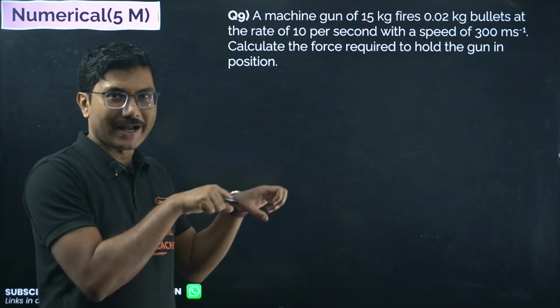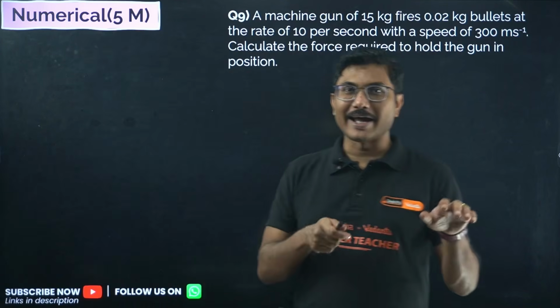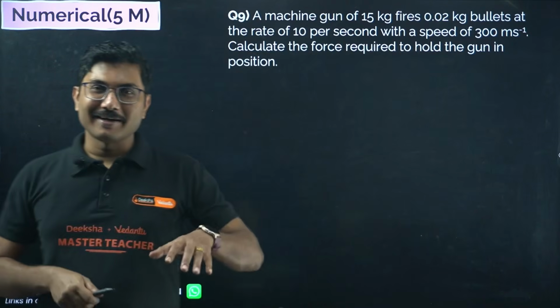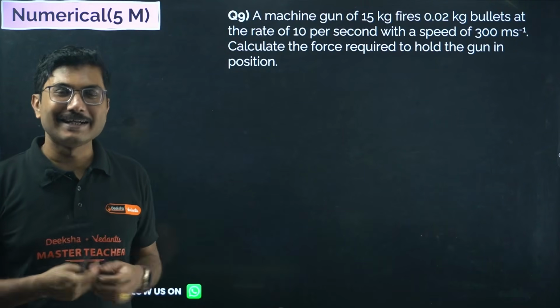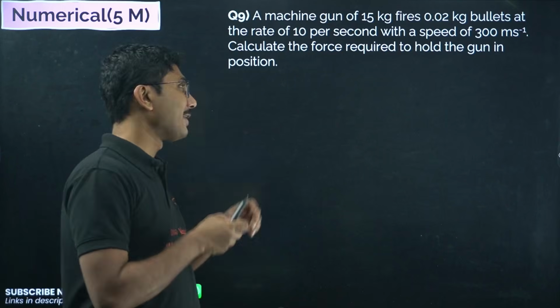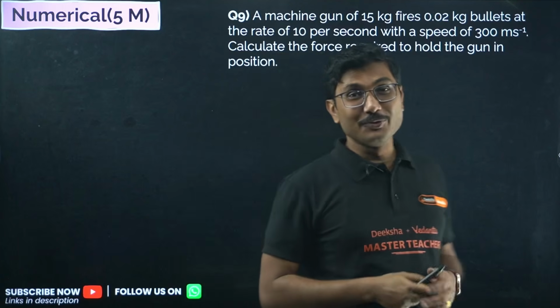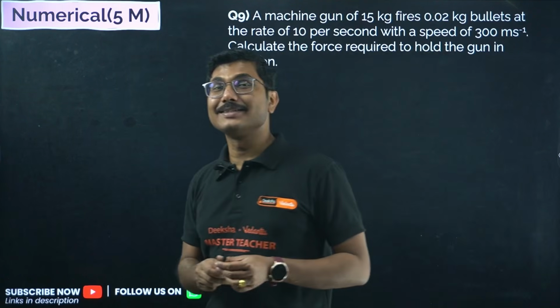So you are basically firing a machine gun. In the Dhurandhar movie, Ranveer Singh was firing a machine gun, right? And the other person is getting hit by the machine gun. He was trying to hide. So what is happening here? When you are firing a machine gun, it appears very easy in the movies, but actually in reality it is very, very difficult.